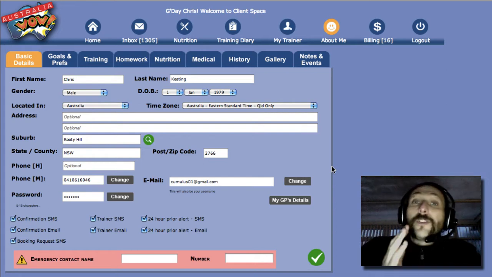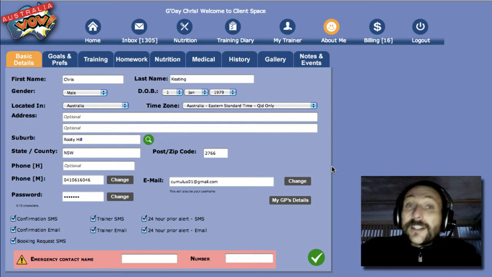It's really important that you select the right time zone, because otherwise the accountability and motivation messages and the messages from your trainer, if you've got one, they'll all come at Australia time, and you might be in the UK. You really don't want to be receiving messages at silly o'clock in the morning. Get your time zone right.